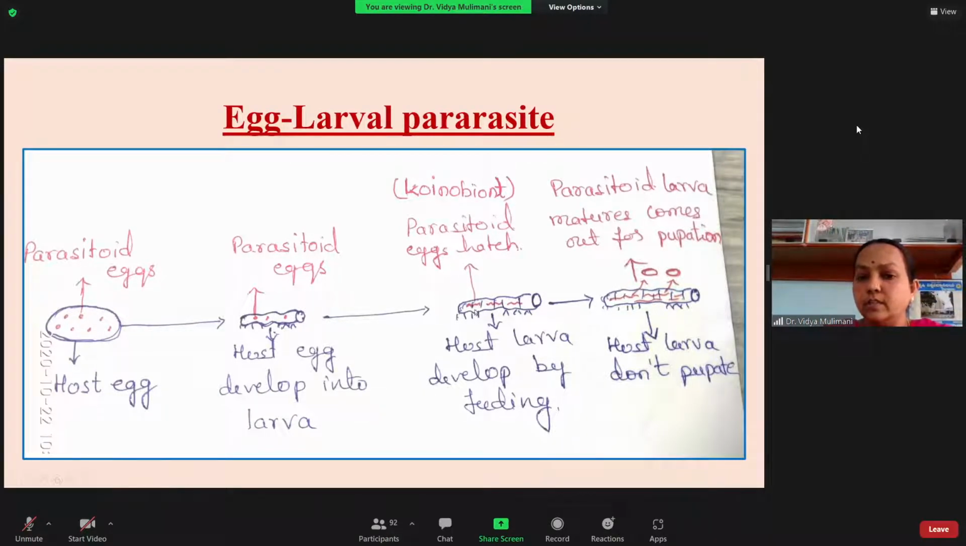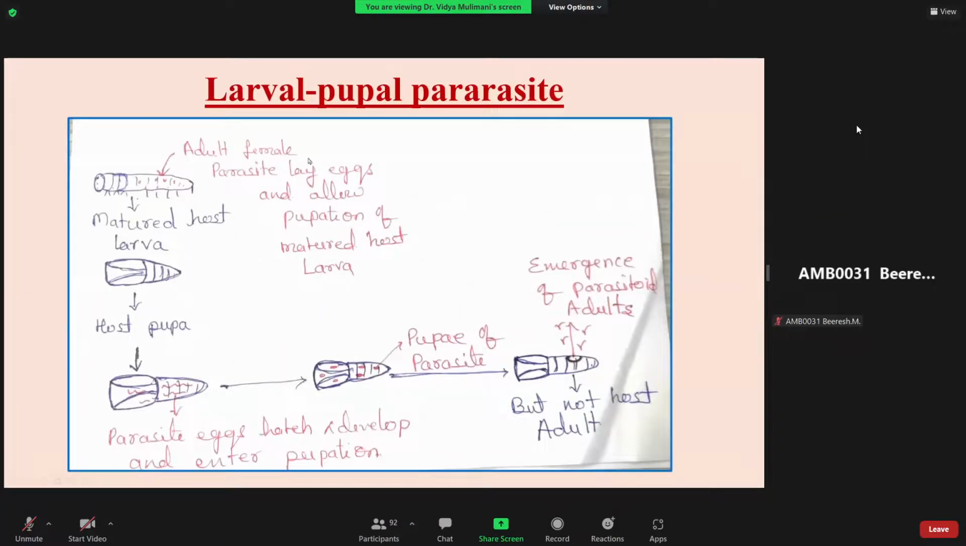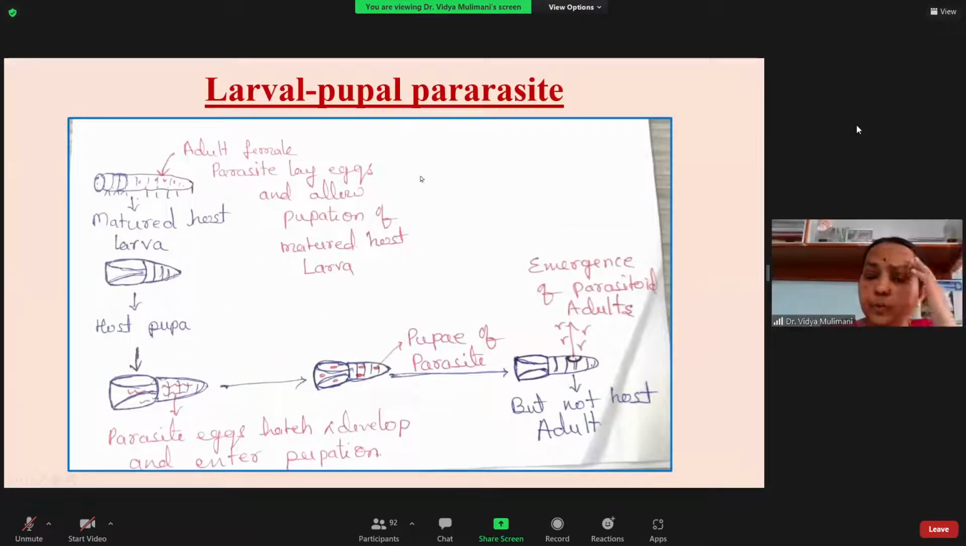Here you can see they are allowing the larva to grow. The larva of the parasitoid will hatch and feed on the body fluid, and at the time of pupation they come out, and by that time the host larva will be killed. So this is called an egg larval parasitoid. Are you getting it? Yes, ma'am.